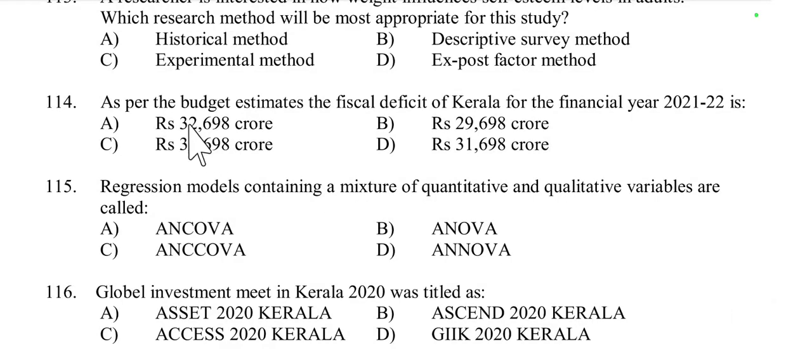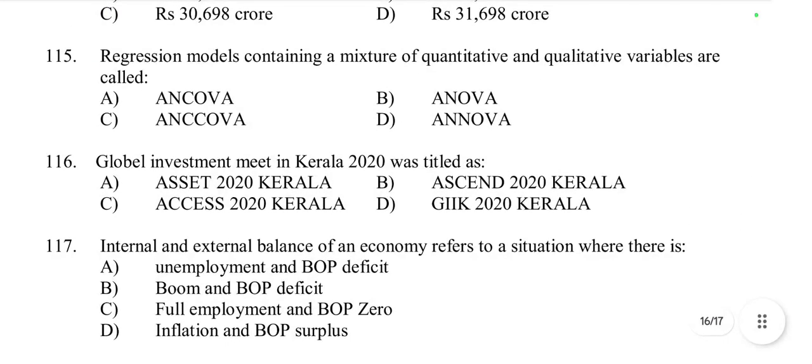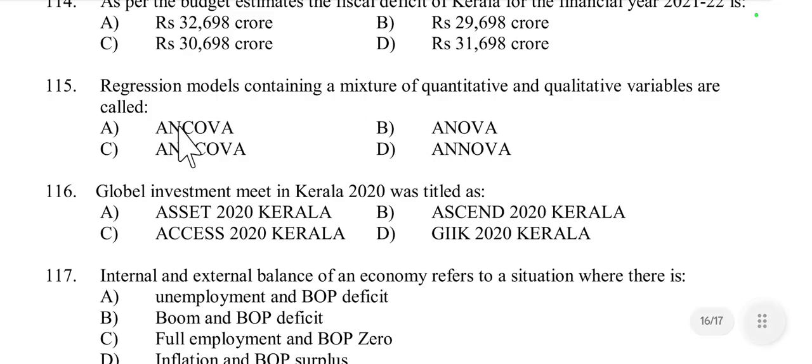Then question number 114, as per the budget estimate of the fiscal deficit of Kerala for the financial year 2021-22, so the budget fiscal deficit in 2021-22 according to data is 30,698 crores. Then next question, regression models containing a mixture of quantitative and qualitative variables are called. So it is a mixture of quantitative and qualitative variables. The mixture of quantitative and qualitative variables is called ANCOVA, analysis of covariance, ANCOVA.